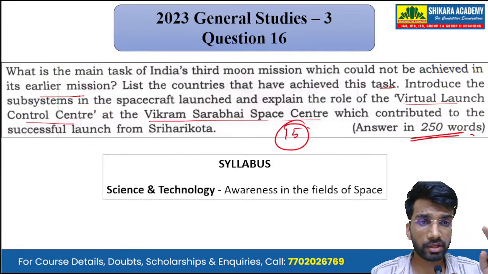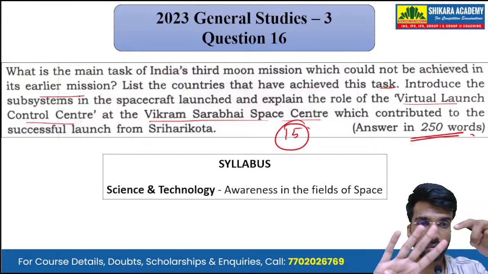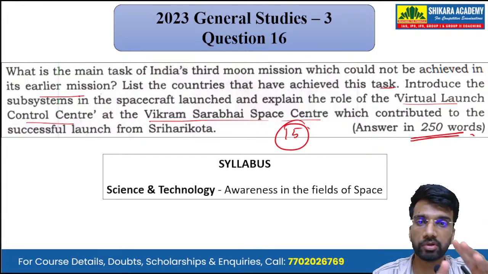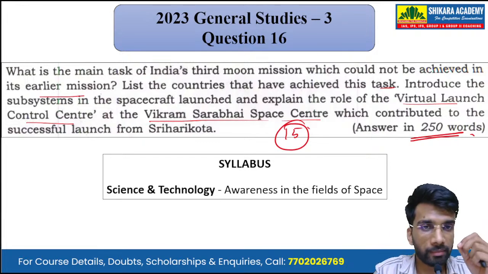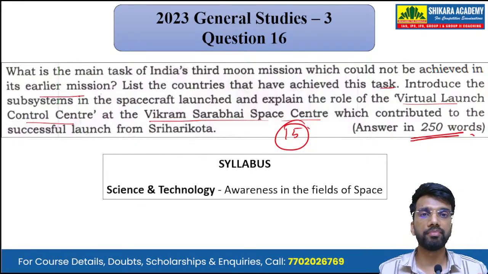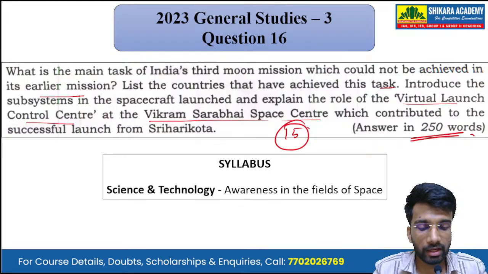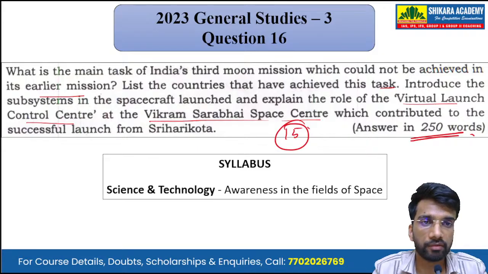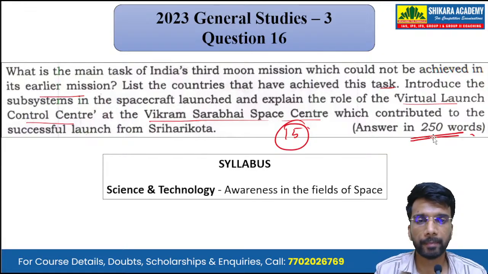Now, this question is asking us four things. There are four sub questions in this question. We have to write the main task that the third moon mission, that is the Chandrayaan 3 mission, achieved, and we have to list all the countries that have achieved this task or objective. Then we have to introduce the subsystems that were in the spacecraft that launched the Chandrayaan 3 mission, and we have to explain the role of Virtual Launch Control Center.